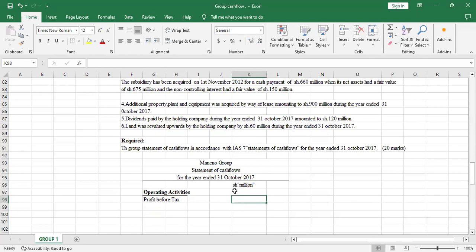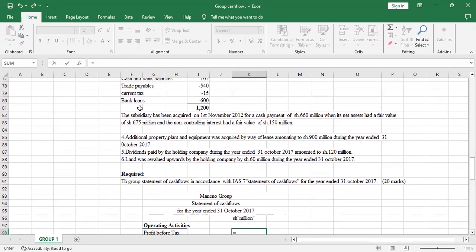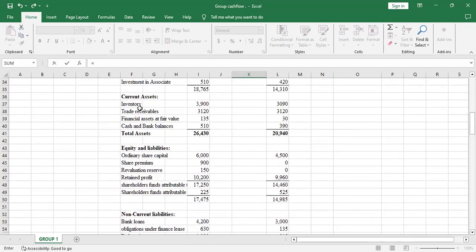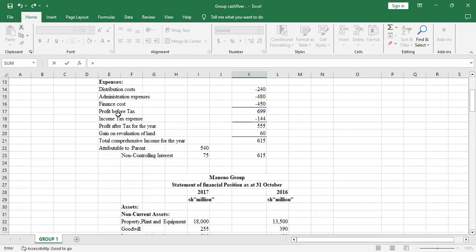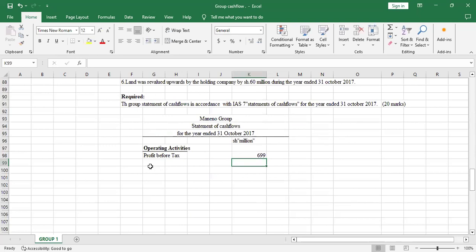You pick the amount. So the amount is 699. Then we do the adjustments. So we'll say adjust for.